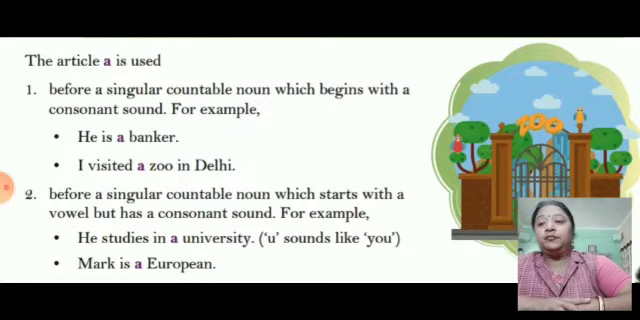Second, before a singular countable noun that starts with a vowel but has a consonant sound. Let's take the example. He studies in a university. University is starting with U, but when we are pronouncing it, it sounds like yoo. He is a European. European starts with E, but it sounds like yoo. So we are using the article a before it.